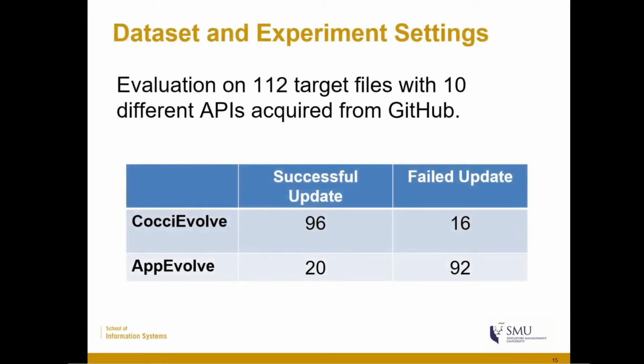So next, to evaluate CocciEvolve performance, we compare CocciEvolve against AppEvolve on 112 target files from 10 different APIs acquired from GitHub. During this experiment, CocciEvolve managed to create 96 successful updates and only 16 failed updates, while AppEvolve only managed to create 20 successful updates. Next, we would like to discuss the current limitation of CocciEvolve, which causes the failed updates.